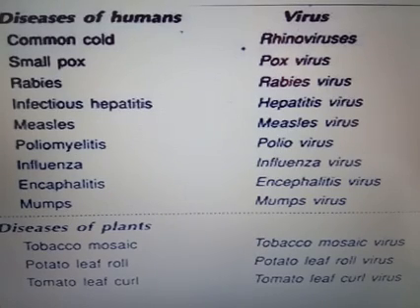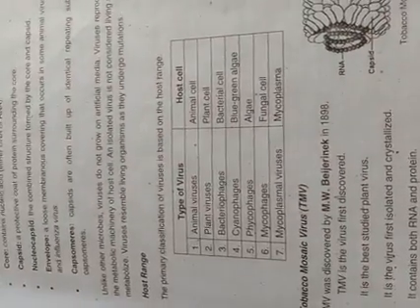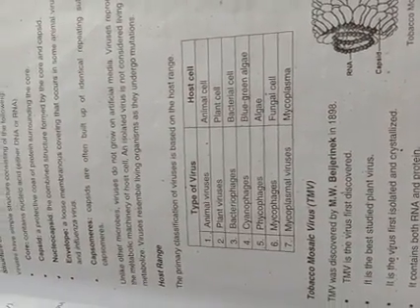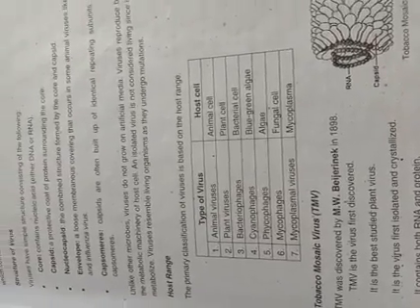Then phycophages: phyco means algae, so these viruses infect algal cells. Then mycophages, which infect fungal cells. Then mycoplasmal viruses, which infect mycoplasma.